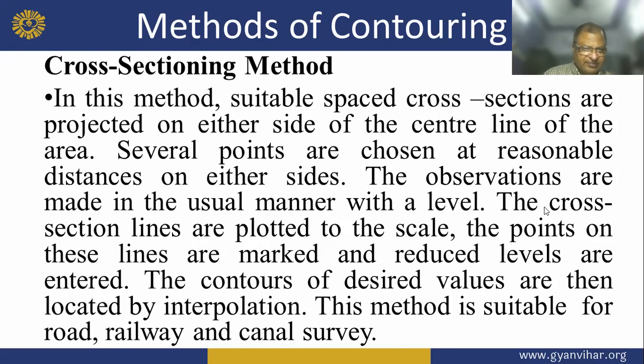The observations are made in the usual manner with a level, and the cross-sectional lines are plotted to the scale, and the points on each line and their reduced levels are marked. The contours of desired value are then located by interpolation. So this method is suitable for road, railway, and canal survey.